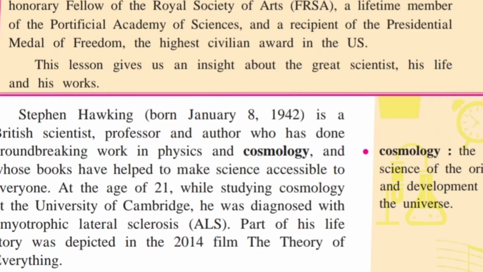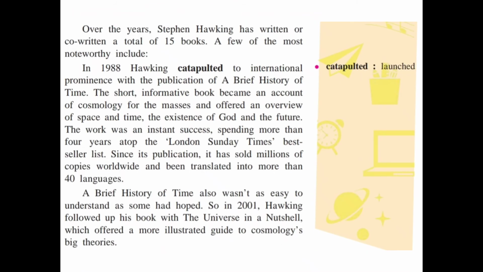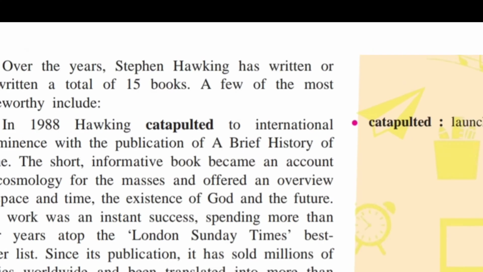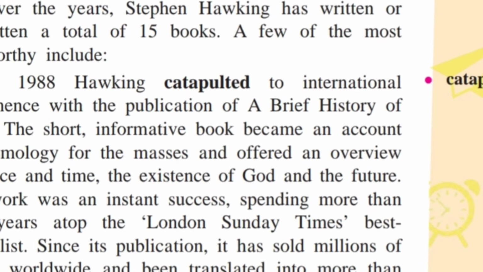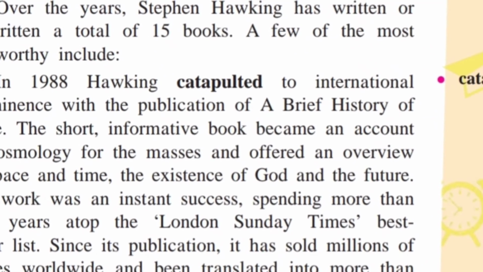Okay, now see the further lesson. Over the years, Stephen Hawking has written or co-written a total of 15 books.